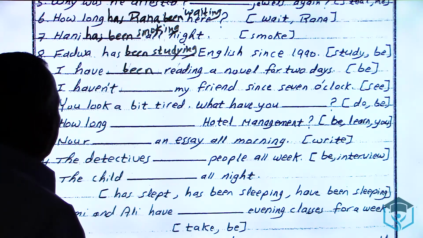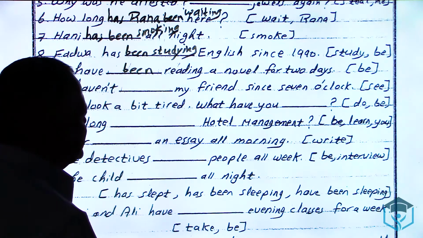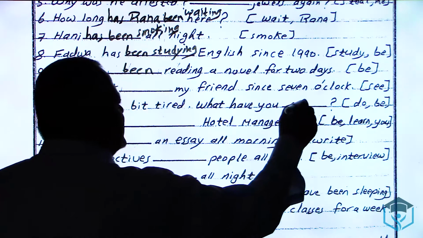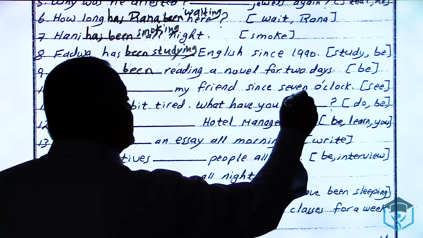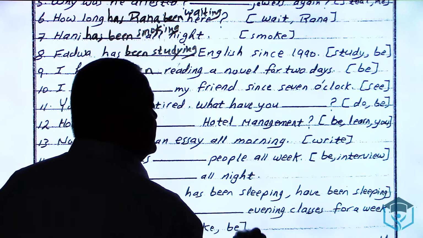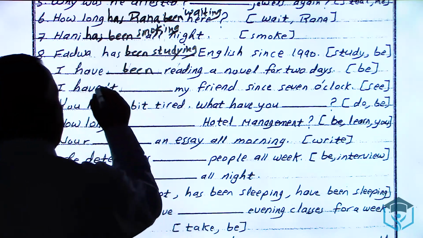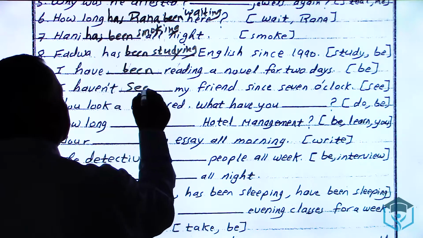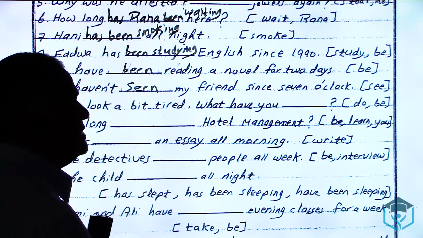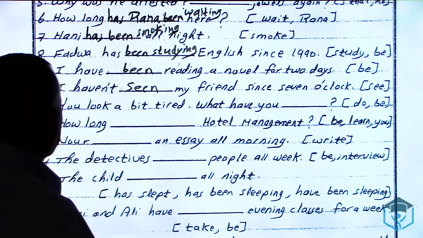10. I haven't ___ my friend since 7 o'clock. The verb see is a non-continuous verb. It never ends in ing. So the verb see is always used in the present perfect simple. I haven't seen. The verb see does not take ing for continuity.